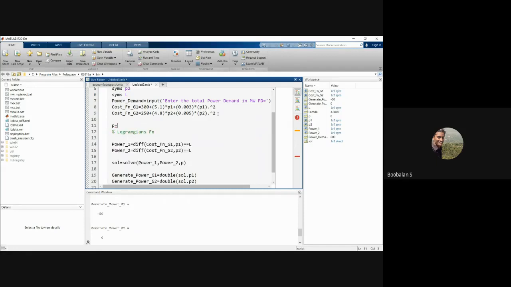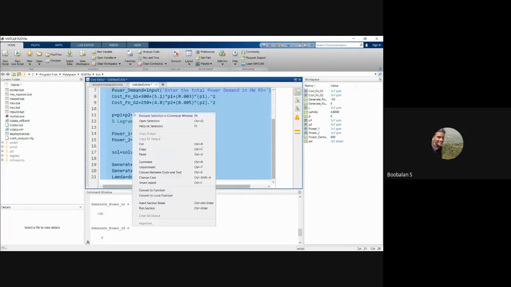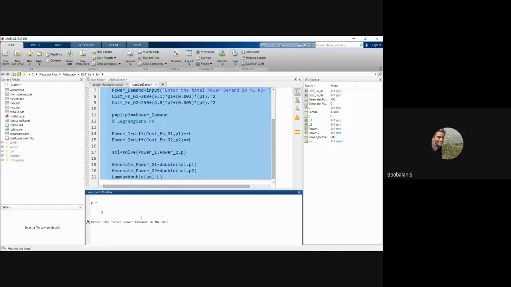So P1 plus P2 should be equal to power demand. This is my equation, right? So it should be equal to this one, right? So the P is already invoked, right? So now we'll try to run it once again. You see, a small mistake, just one small line. Yeah, now it's perfect. It's coming.